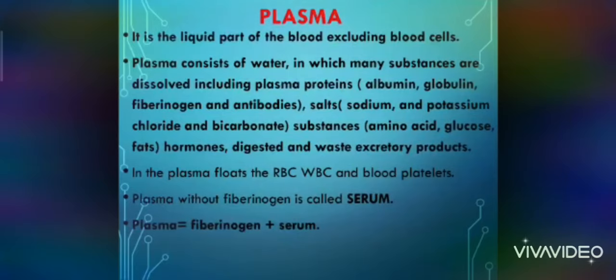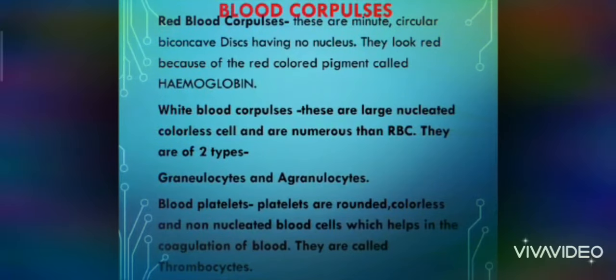Now, what are blood corpuscles? RBCs or red blood corpuscles are minute, circular, biconcave discs having no nucleus. They look red because of the red colored pigment called hemoglobin. White blood corpuscles are large nucleated colorless cells and are less numerous than RBCs. They are of two types, granulocytes and agranulocytes. Blood platelets are rounded, colorless, and non-nucleated blood cells which help in the coagulation of blood. They are called thrombocytes.